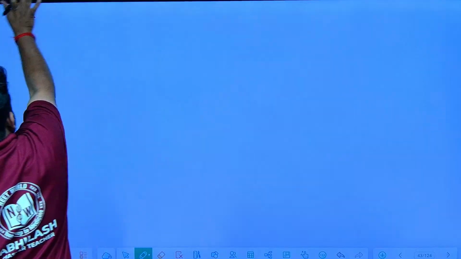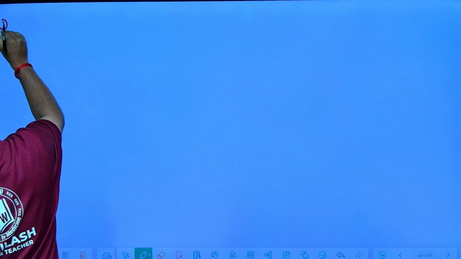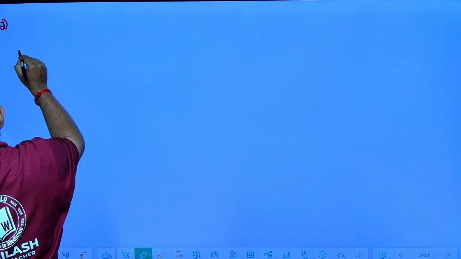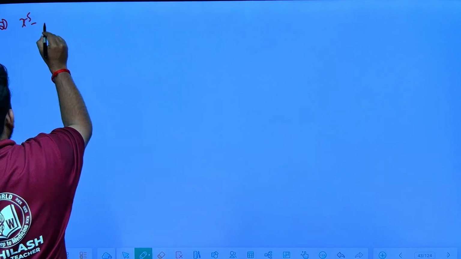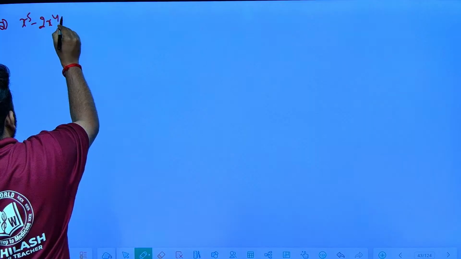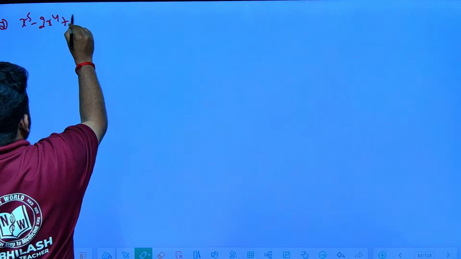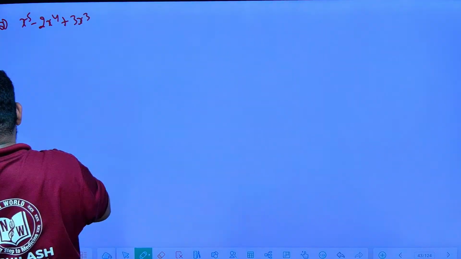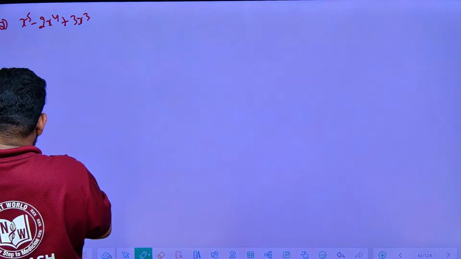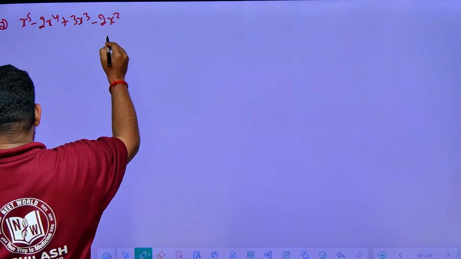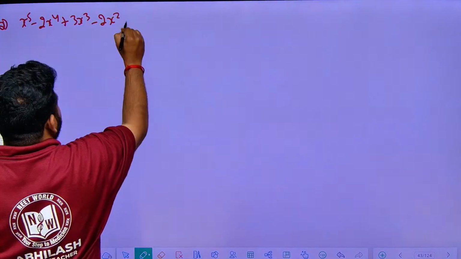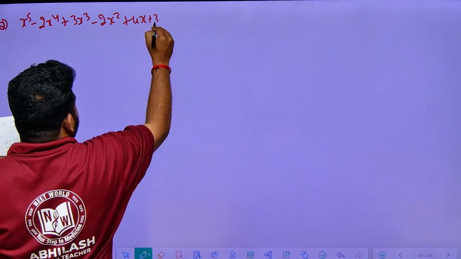So the given equation is x power 5 minus 2x power 4 plus 3x cube minus 2x square plus 4x plus 3.